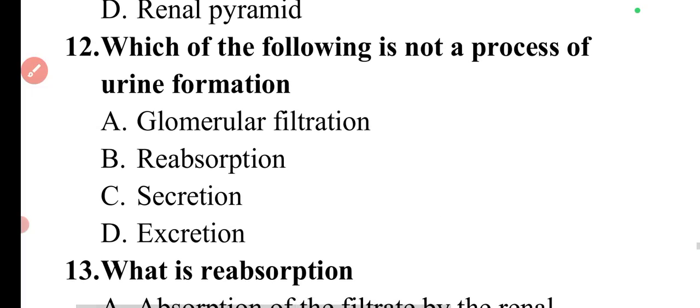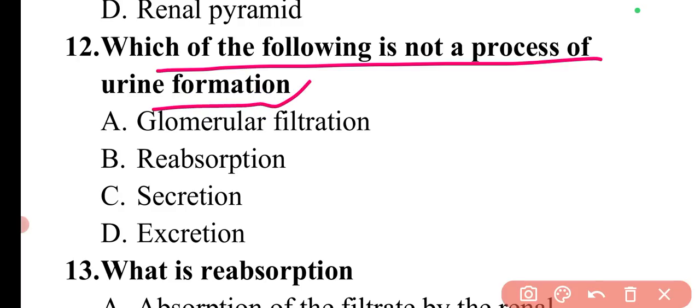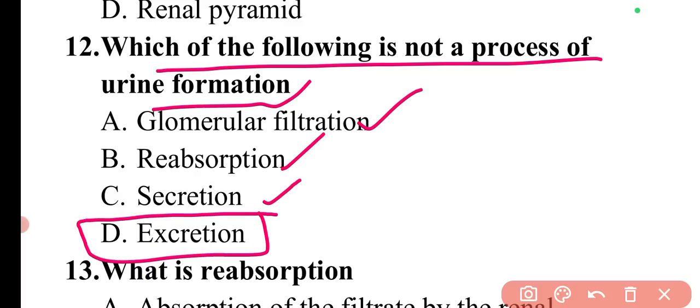Next question is, which of the following is not a process of urine formation? So the processes of urine formation, we have seen, are three steps: glomerular filtration, reabsorption, and secretion. Excretion is not basically a part of urine formation. Through this process, the urine is removed from the body.